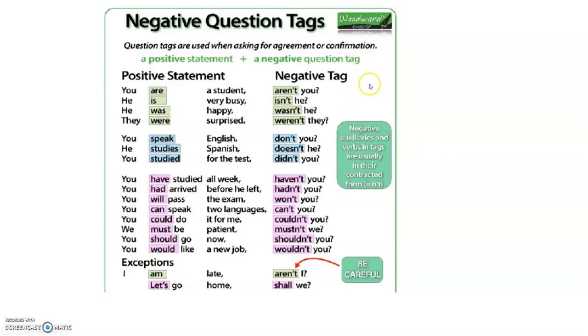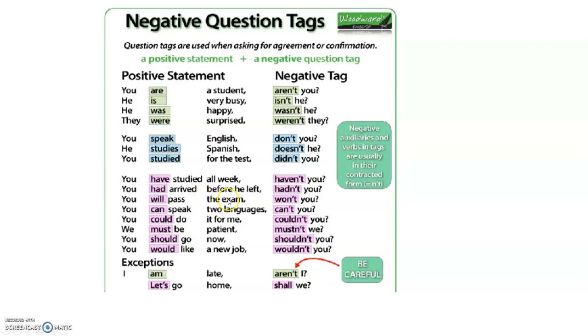Then coming to the negative question tags. When the statement is positive, how do you write it as negative? You are a student, aren't you? He is very busy, isn't he? He was happy, wasn't he? They were surprised, weren't they? You speak English, don't you? He studies Spanish, doesn't he? You studied for the test, didn't you? You have studied all week, haven't you?